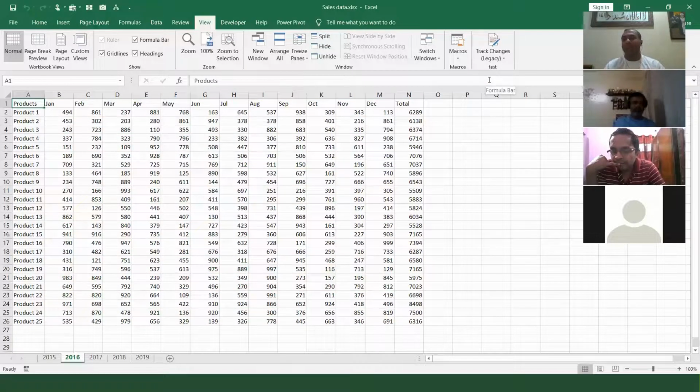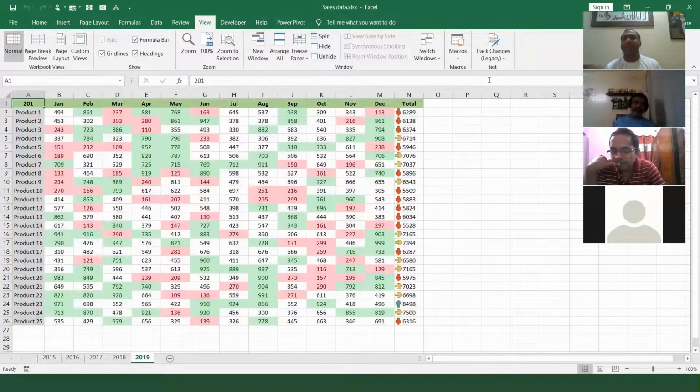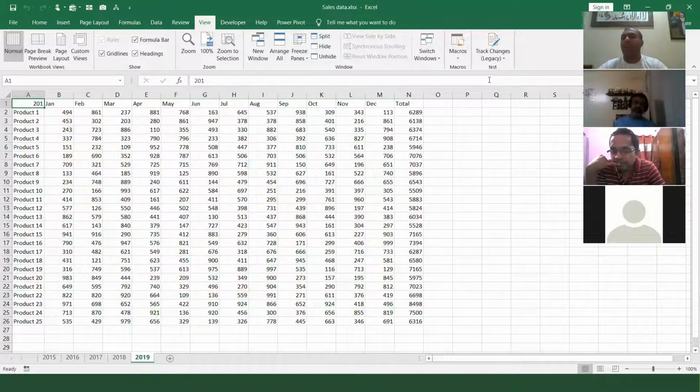Done. Clear. I didn't go to the Home, Clear Formats and all. No selection, nothing. I went to the 17 sheet, Control L. Come here, Control L. 19, Control L. Done. Your manager says, hey Ramzan, can you do the formatting? No problem. Control M, you did the formatting. He says, quickly clear, press Control L and it becomes clear. So your work will become very easy in your office and your life will become very simple.